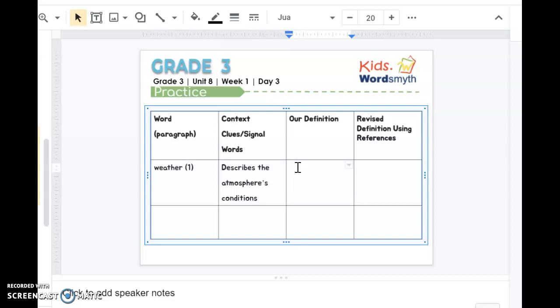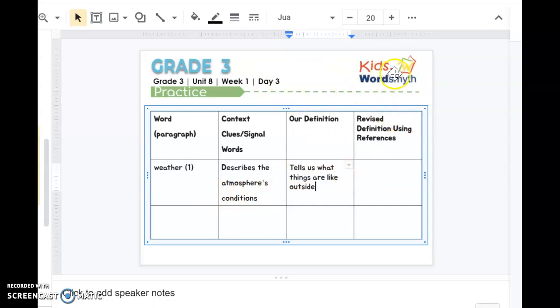Okay, now it's our turn to put it into our words. What does that mean to you, that the weather describes the atmosphere's conditions? We know that it basically means that the weather is telling us what it's like outside. So it tells us what things are like outside. Atmosphere is kind of another shade of meaning for the outside world, and conditions is another shade of meaning for how things are or what they're like.